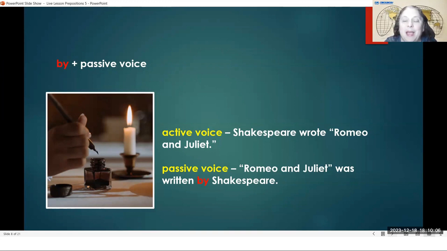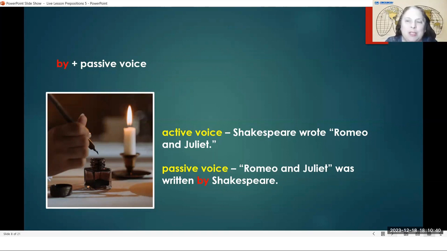Instead of saying I wrote the letter, the letter was written by Kathy. Instead of saying I hugged my mom, you can say that Judy was hugged by Kathy. And so always whoever or whatever is receiving the action is called the direct object. And for passive voice, we talk about this thing or this person, and something happened to this thing or this person.